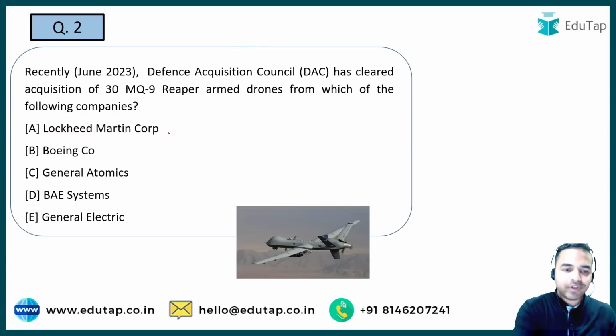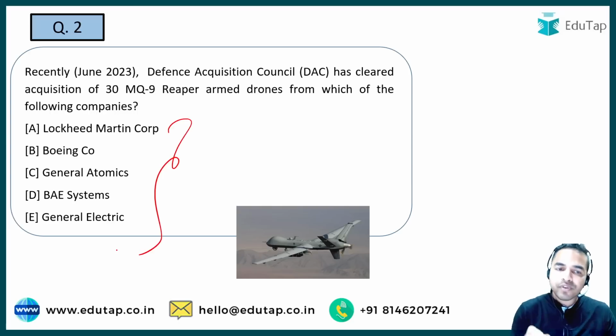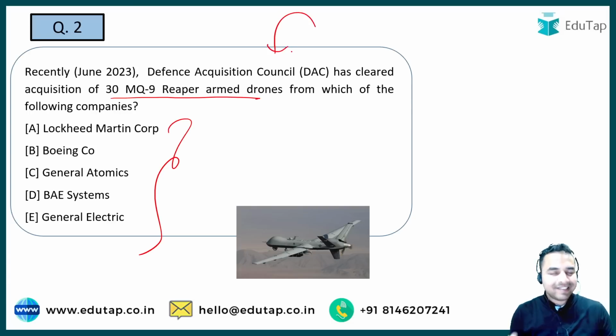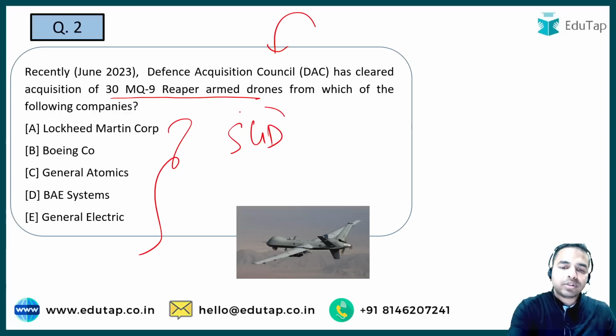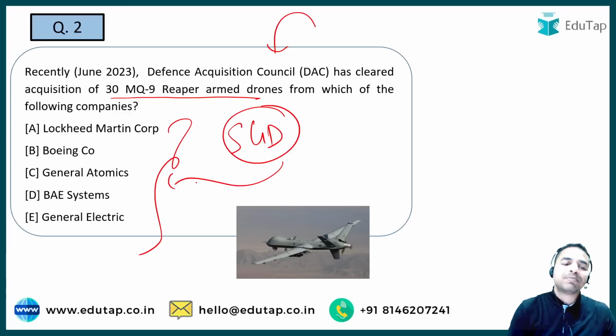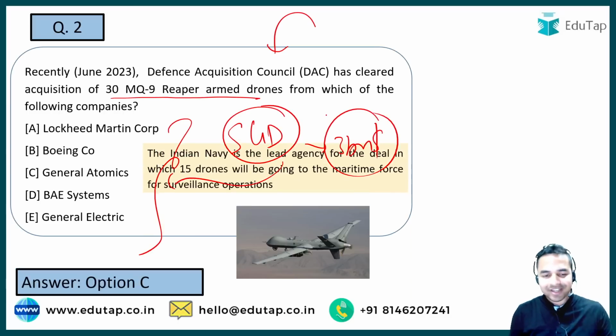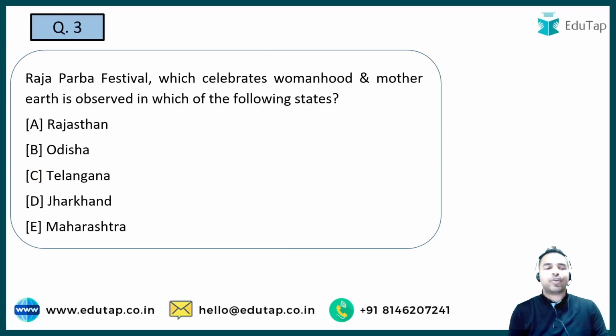The next question: you have to tell me the name of the company from which the acquisition of the MQ-9 Reaper armed drones will be made, as per the Defense Acquisition Council. Recently the DAC cleared the acquisition of these Sea Guardian drones, and you have to tell me the name of the organization from which they will be acquired. Let me tell you that it is a total $3 billion deal for the Sea Guardian drones. What is the right answer? It is option C, that is General Atomics. Absolutely right, guys. Now let's move on to the next question.